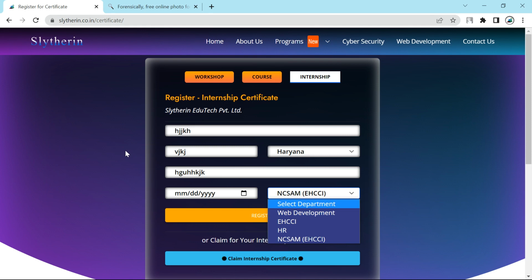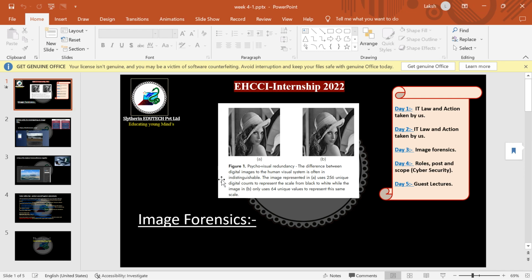Now we have much more information to share with all of you. We have left some portions; we are doing image forensics in our internships, and we have seen many of the frameworks like live forensics and non-live forensics, and how investigators and cyber cells approach and investigate any particular cybercrime.